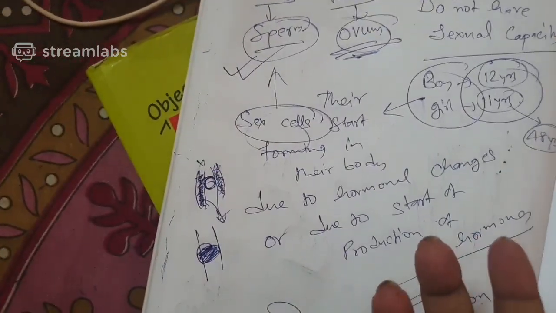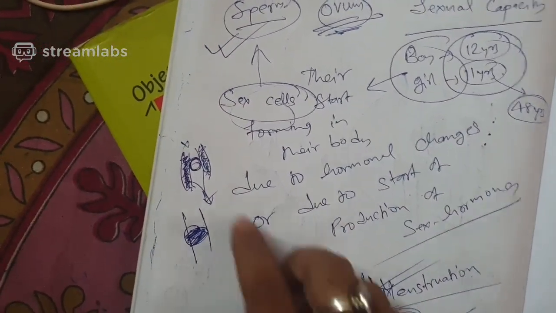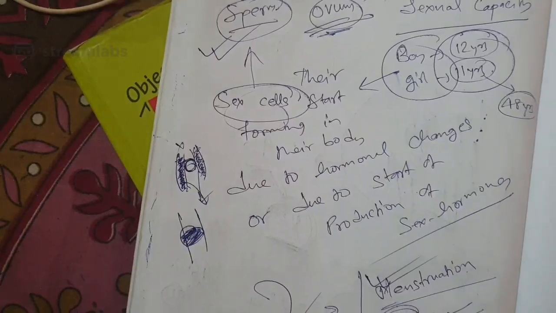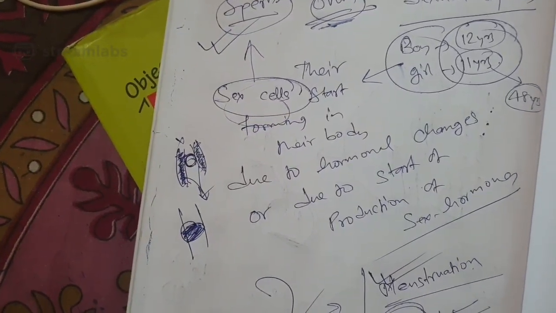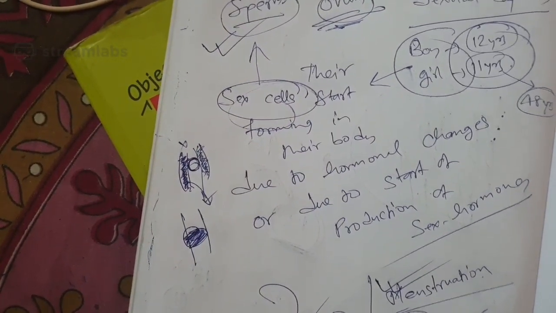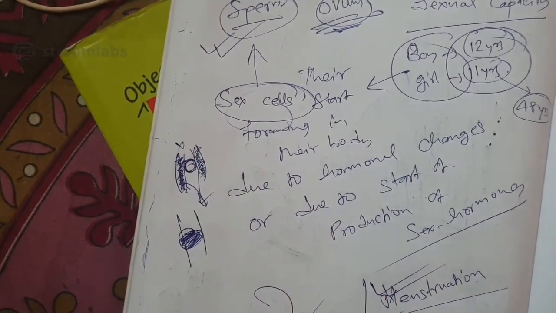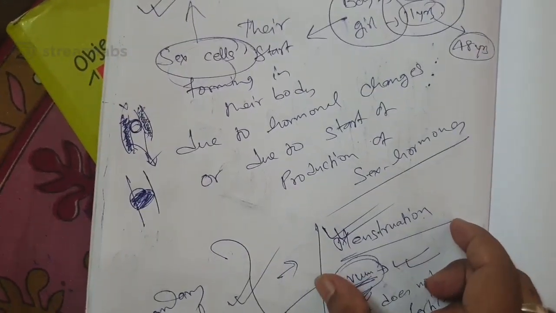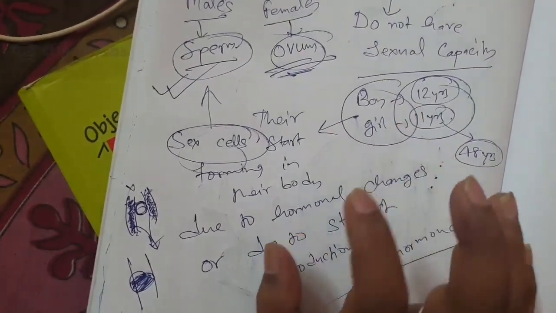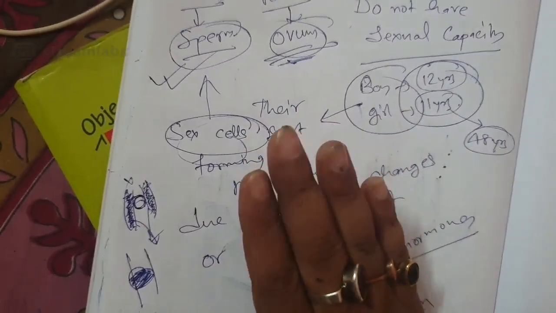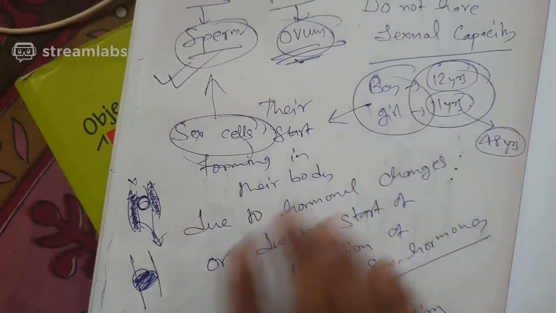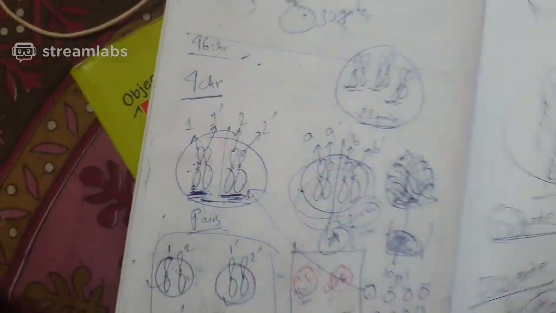But in maximum cases it doesn't get fertilized, so the blood flows out of the endometrial wall of the uterus through the vaginal pore. That is known as menstruation. The female body has menstruation. So I hope you have understood what is menstruation.